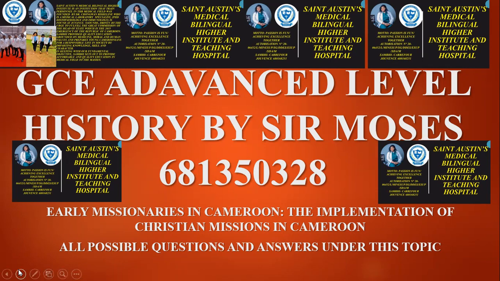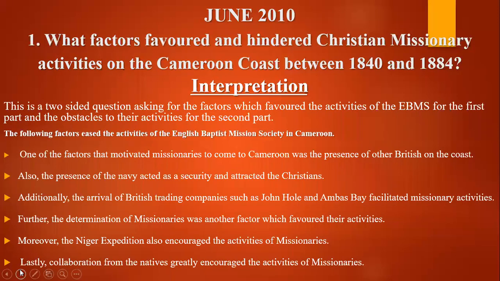Let's move to what really concerns us. June 2010 is the first question. What does the question say? What factors favored and hindered Christian missionary activities on the Cameroon coast between 1840 and 1884? Question mark. That is the question, right?